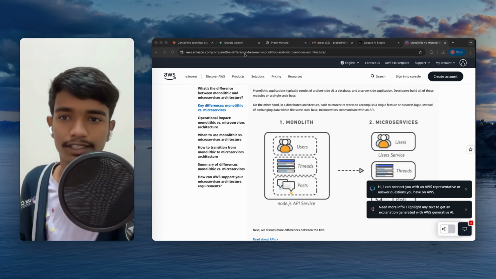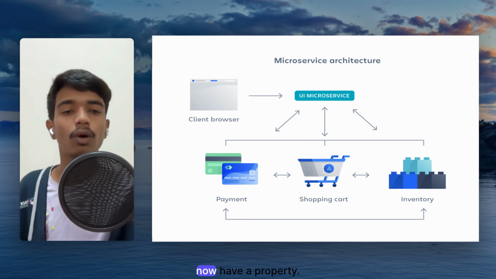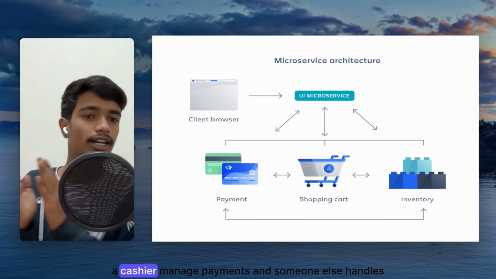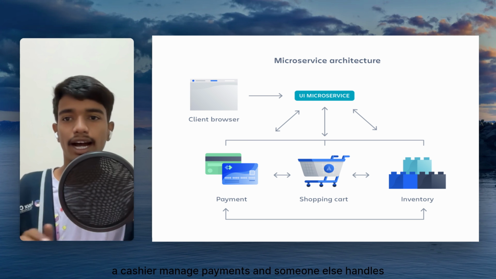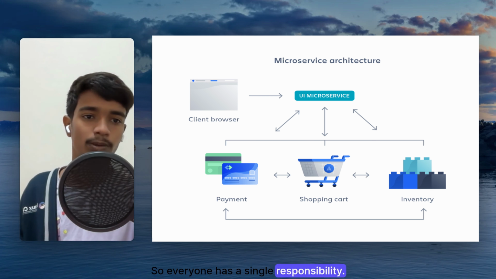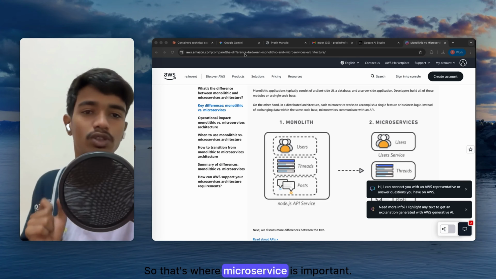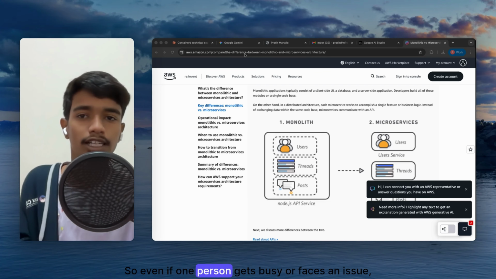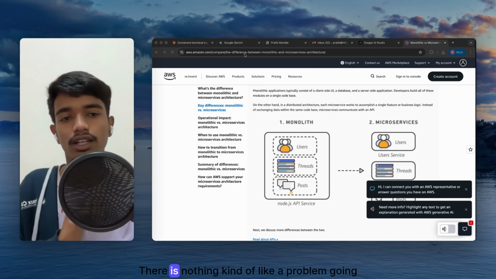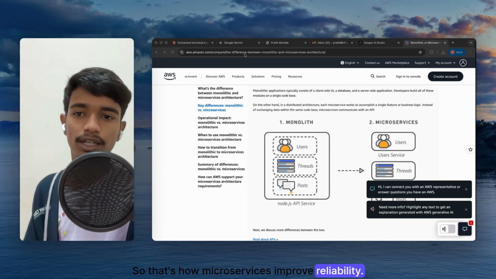Let's go back to our restaurant example. With microservices, instead of one person doing everything, you now have a proper team. A chef cooks, a waiter serves, a cashier manages payments, and someone else handles takeaway orders. Everyone has a single responsibility. Everyone knows what they are going to do. So even if one person gets busy or faces an issue, the rest of the restaurant still runs smoothly. There is no problem that occurs there. That's how microservices improve reliability.